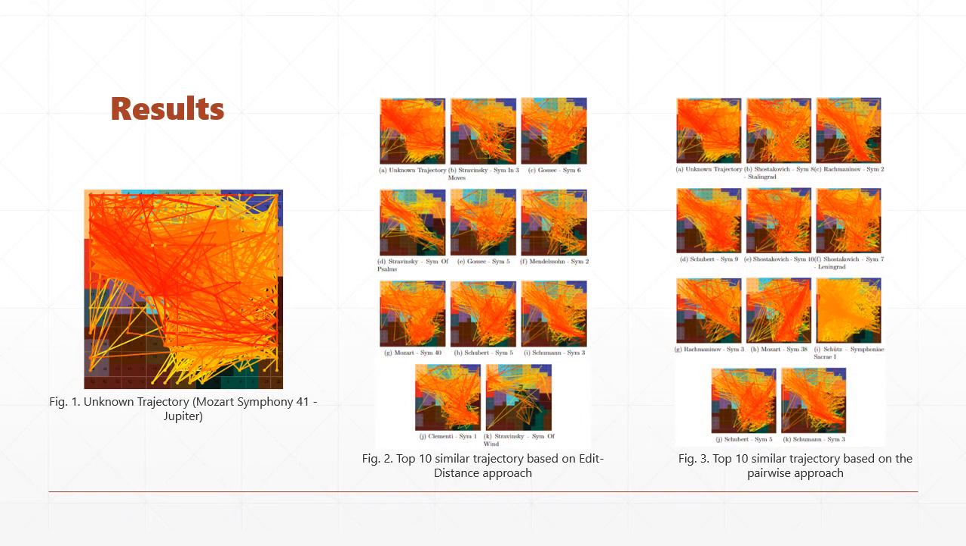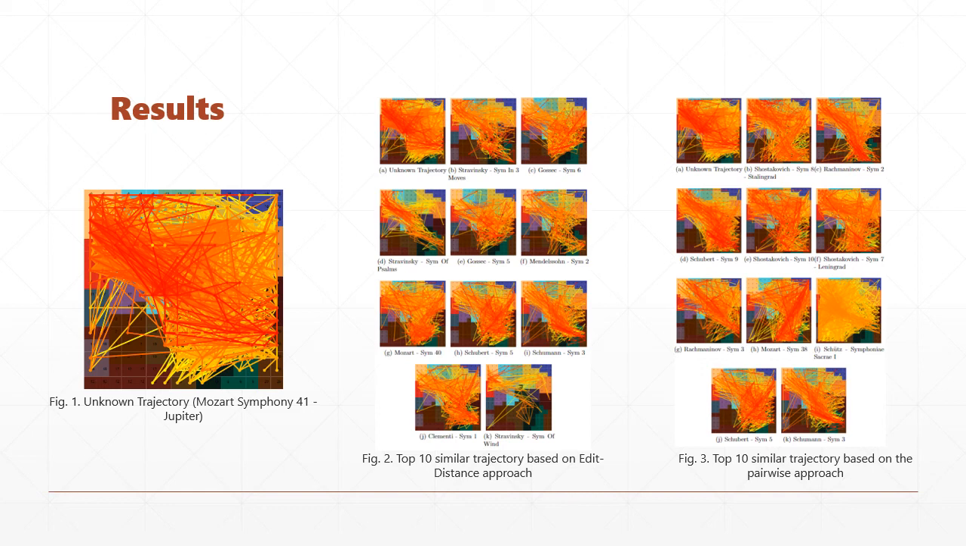Next is the symphony dataset. The unknown trajectory here is the Mozart Symphony 41 Jupiter. It was described that the trajectory has a major diagonal movement. For the proposed approach, it showed that Stravinsky's Symphony in 3 movement was considered as the most similar to the unknown trajectory, while Shostakovich's Symphony 8 Stalingrad was considered as the most similar trajectory for the pairwise approach.